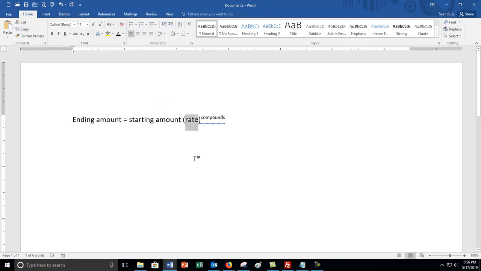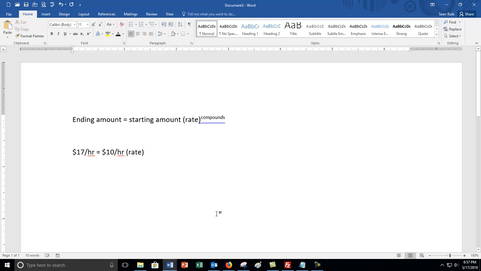And this is what we were doing in class with inflation, which is literally exactly what you're going to do on this quiz. So let's just look at the math for the hourly wage. So the ending amount was, I think he said it was $17 an hour. $17 per hour. And then the starting amount was $10 per hour. And then the rate is unknown.